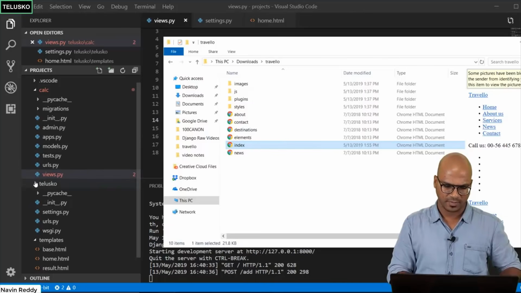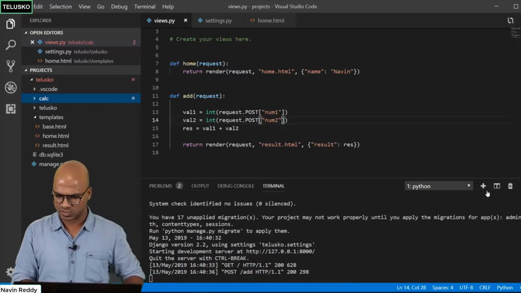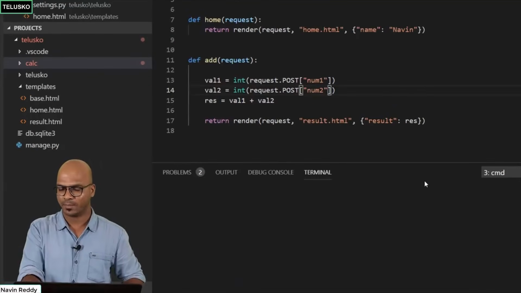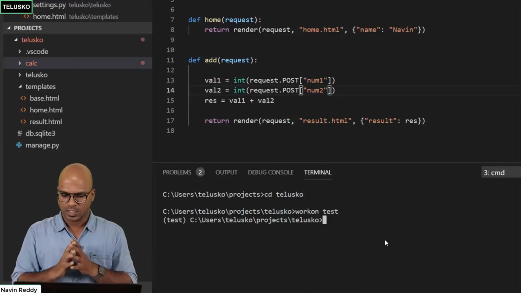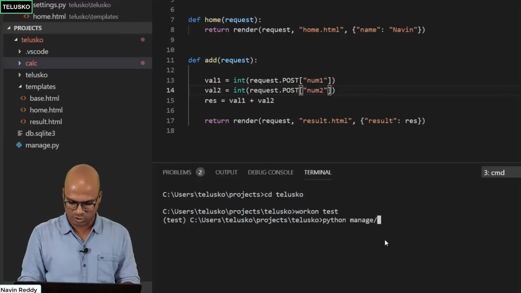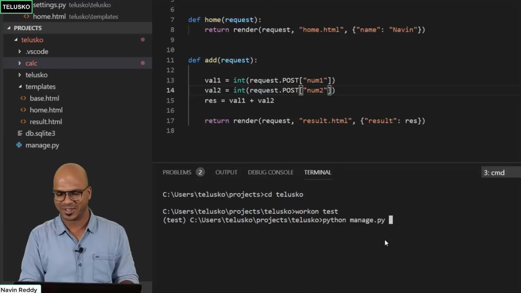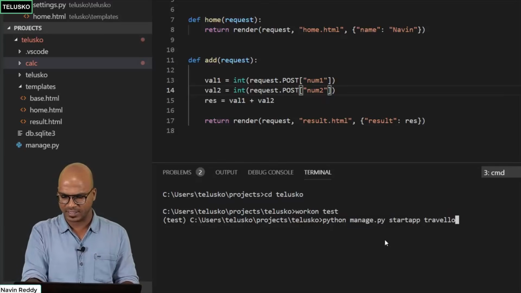But where? Maybe we should be creating a new project, new app, right? I don't want to work with calc anymore. So let's create a new app first. Let's go back here to the new command prompt. In the new terminal, I have to just move to Telusko, to the test folder. Now I want to create a new app. For that, I will simply say python manage.py startapp, and you have to name the app. We'll go for traveler, because that's what we are building now.